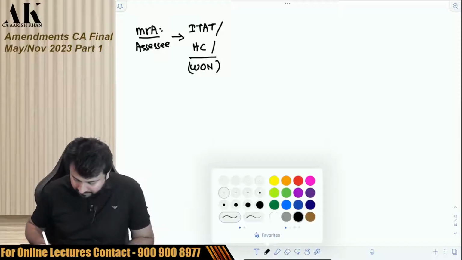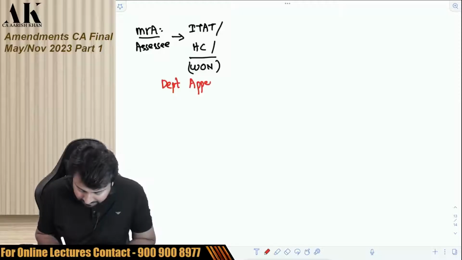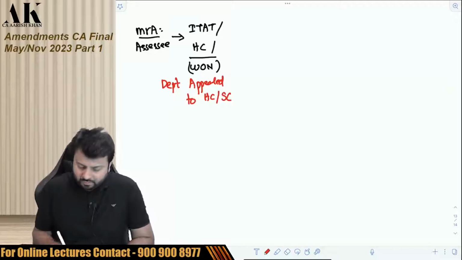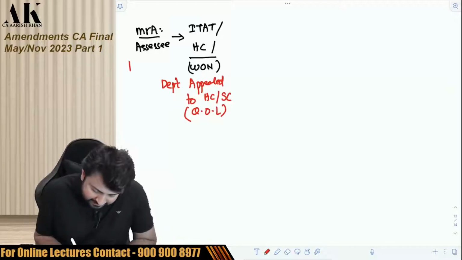Because the assessee won the case, the department has appealed to High Court or Supreme Court. And we all know that if you appeal to High Court or Supreme Court, it has to be a question of law. And suppose this is a matter of financial year 18-19.